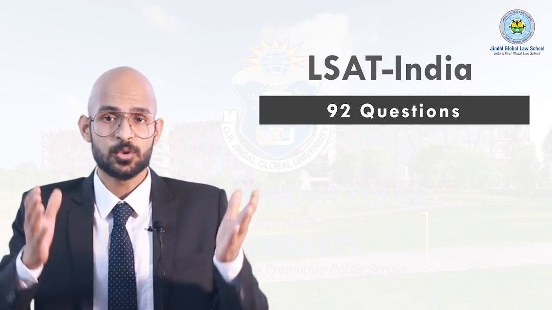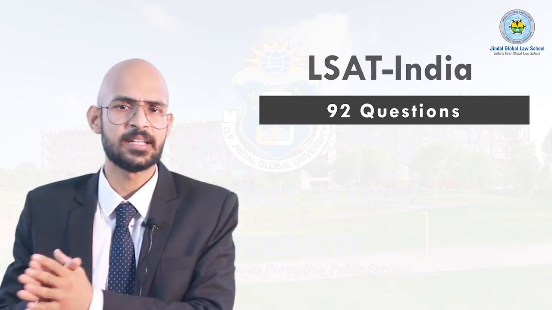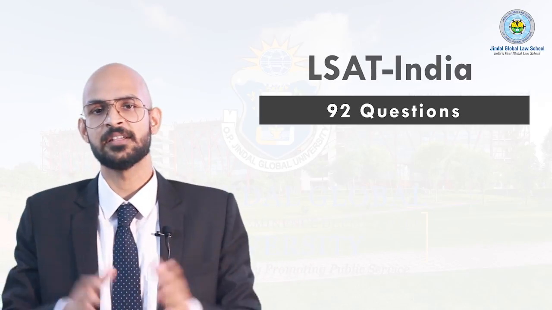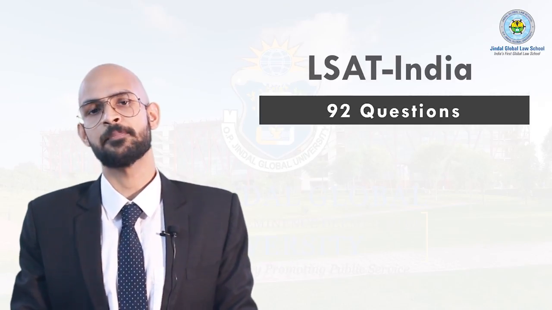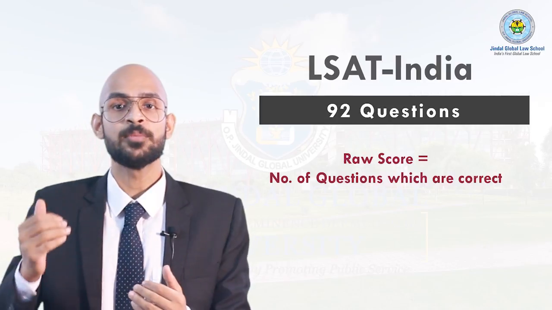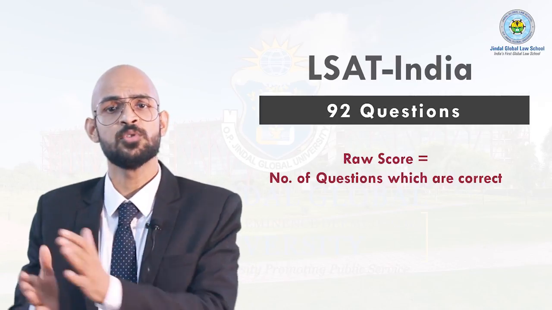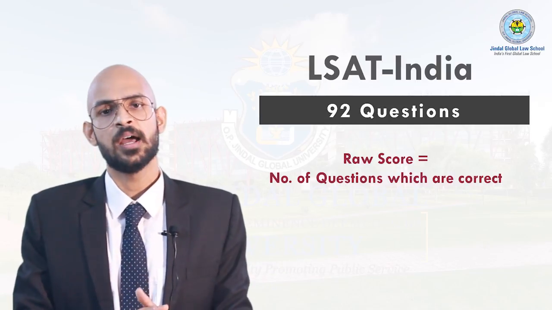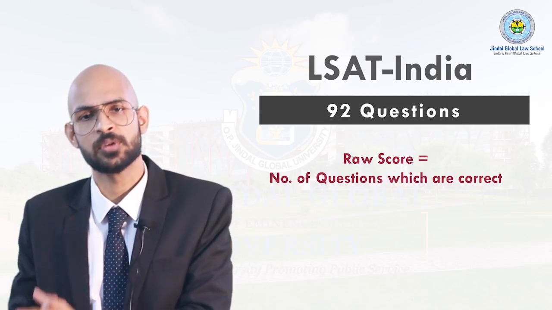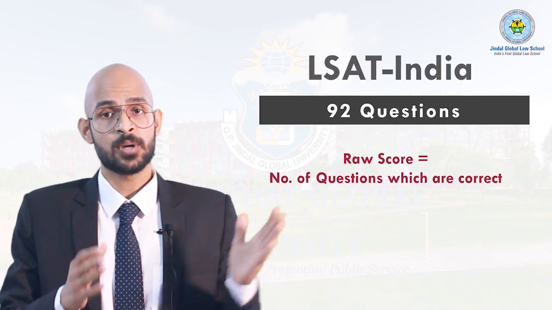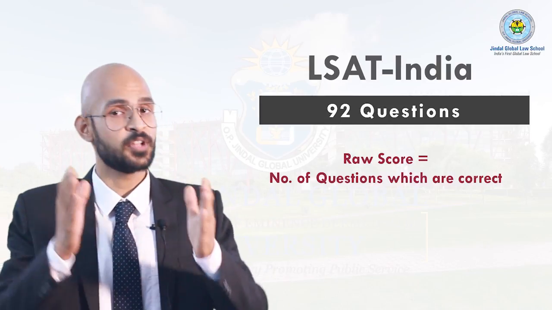So the first and the most important thing is that let us say you have around 90 questions in the LSAT India exam. You largely have 92 questions, but let's take it as 90. So if you look at how many questions you get right and how many questions you get wrong, well, that gives you your raw score. Let's say, for example, there are 92 questions and you get 60 out of 92 right. So I could say that 60 is your raw score, right? So you come to know how many questions are right and how many questions are wrong.